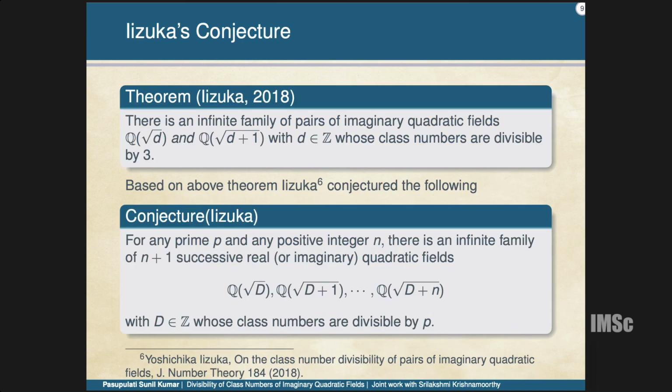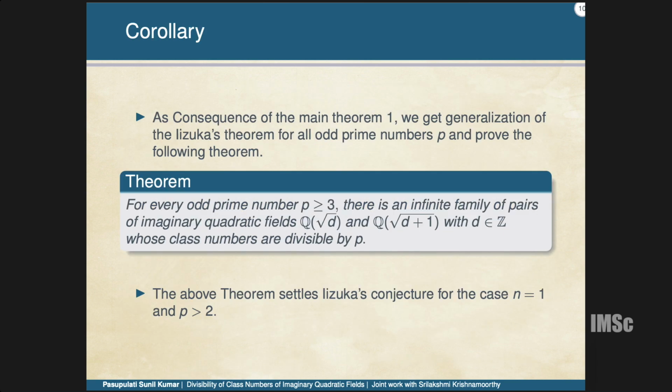And in the same line, Iizuka in 2018 gave infinitely many D such that 3 divides the class number of Q(√D) and Q(√(D+1)), where you can see the consecutive ones. After proving this, he conjectured that there exist n successive numbers D, D+1, ..., D+n such that P divides the class number of these fields, where P is any prime.